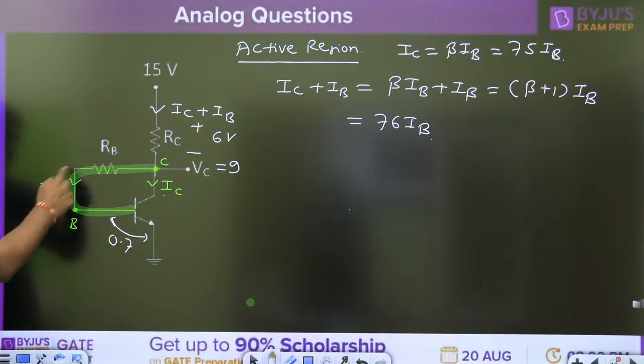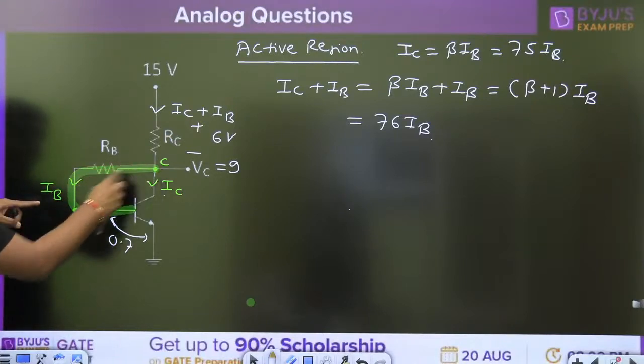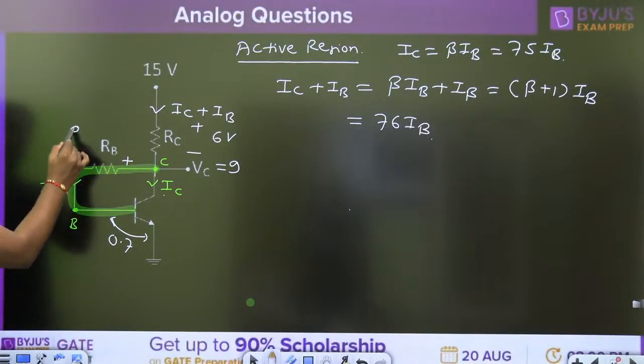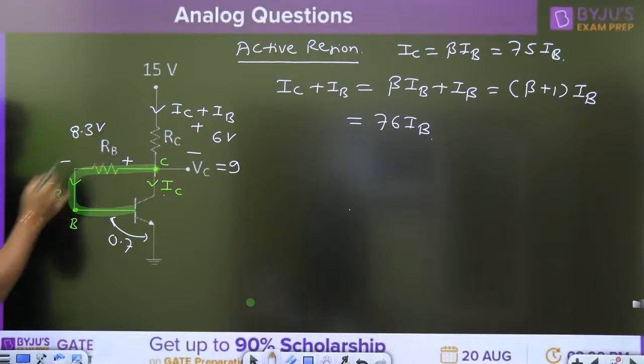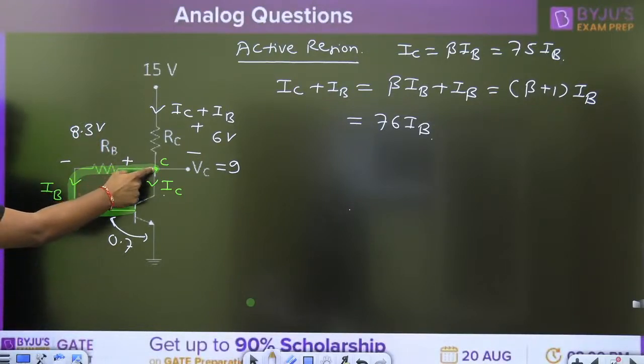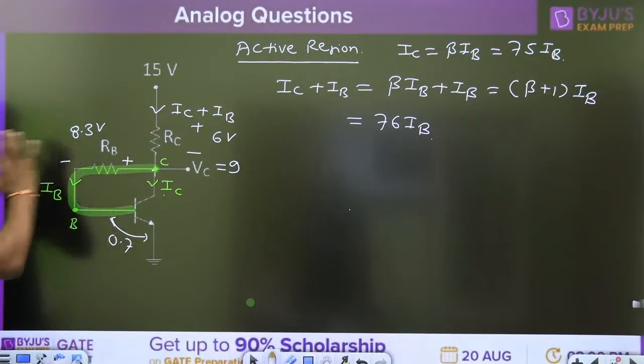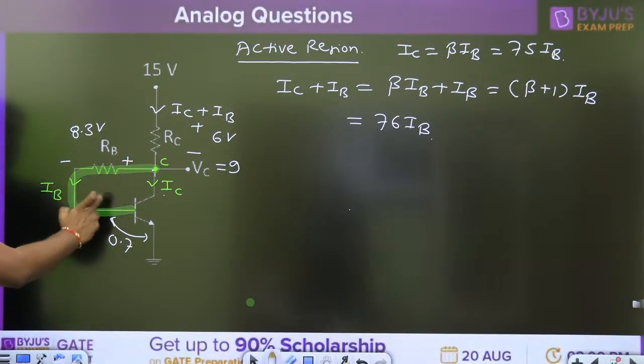What is the drop across this RB? 9 minus 0.7 is 8.3 volt. This is the drop across this RB.